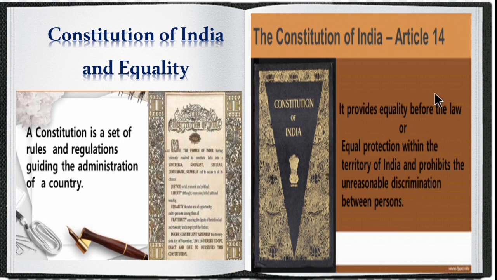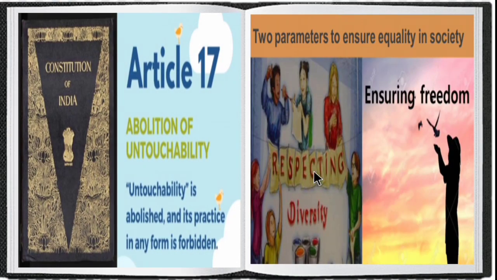So Article 14 deals with equality before law. Before law, everyone is equal, whether they are rich or poor, superior or inferior. Everyone is equal in the eyes of law. And next one is Article 17. Article 17 deals with abolition of untouchability. Untouchability is abolished and its practice in any form is forbidden. Untouchability means discriminating against a person based on their caste.